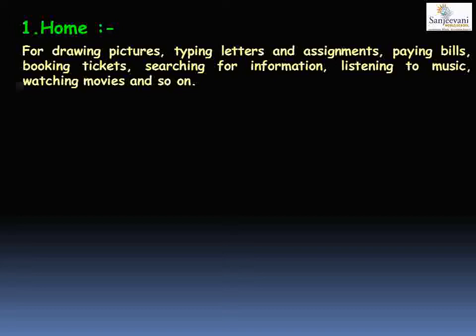Then whenever you were going on a vacation, your parents used to book the tickets of the train or the flights from the computers. The computers are also used for paying the bills, the electricity bill, the phone recharge. You can use a computer for doing all these things. You can also listen to music through computers and also watch TV and movies on computers. Yes, right? So these are some examples for which we use computers at our home, right?